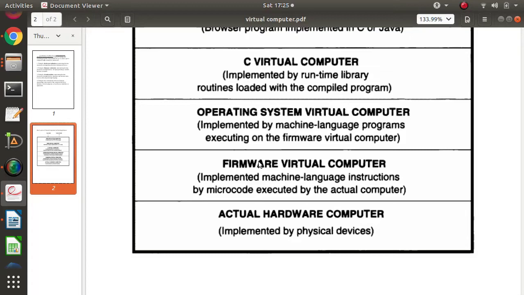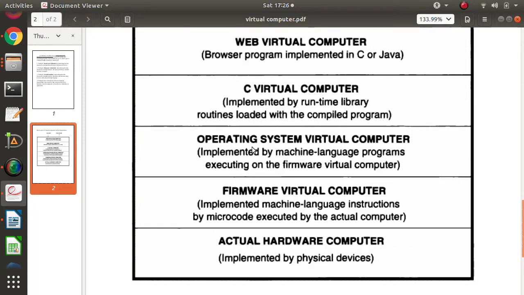The BIOS gets loaded into our RAM, and through that BIOS, our computer gets started. So firmware is implemented by machine language instructions or by microcode. Microcode means firmware. So above hardware, we are running firmware and microcode, for example BIOS. Above that, we are implementing the operating system.